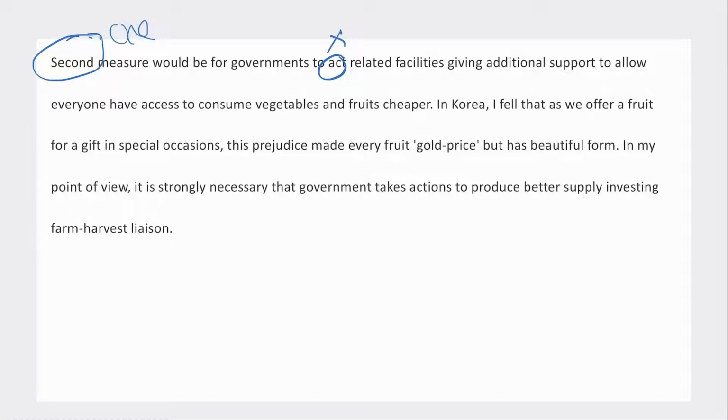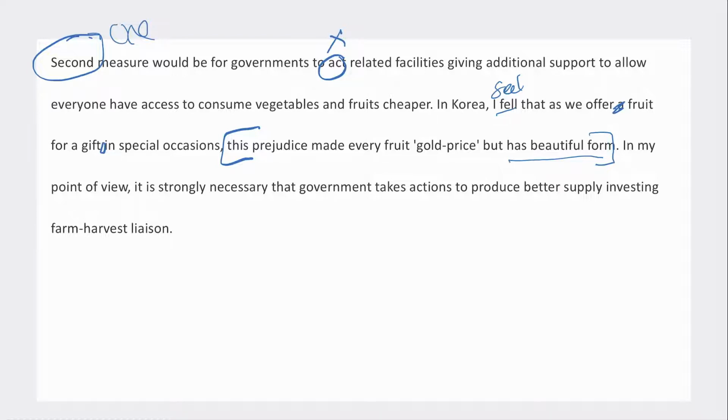In Korea, I feel that as we offer fruit as a gift in special occasions, this prejudice may every fruit gold price but has beautiful form. Okay, living in Korea, I understand what you mean about those really expensive, super fancy fruit baskets, and the perfect form, like the beautiful, identical cherries and stuff that you buy for really expensive.